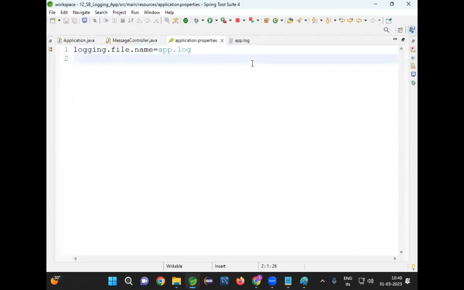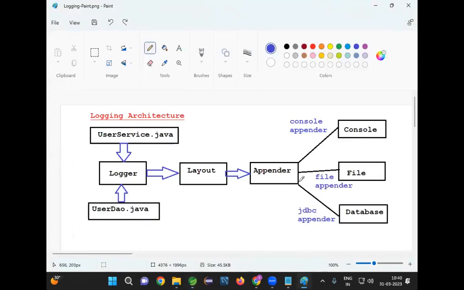This is also auto configuration. I am not telling Spring Boot to use the file appender. I am just telling it to use the file. When I tell it to use the file, what is the boot telling? Boss, this person has told me to use the file name for the logging. Then Boot understands that I want to generate the log messages in the file and it has taken the file appender. It is storing the messages to the log file. Are you guys able to follow me?